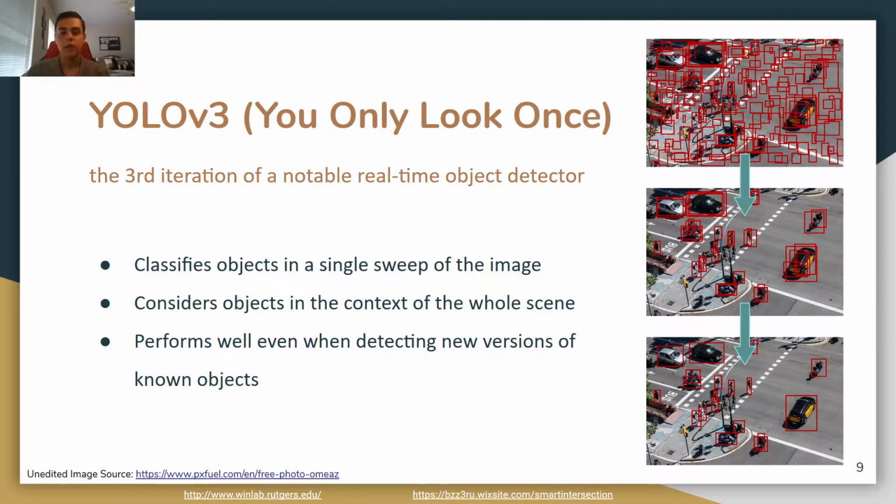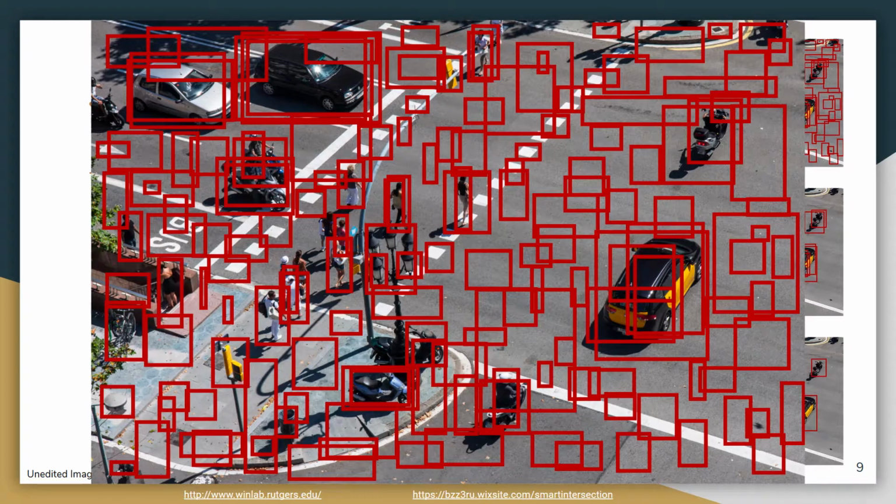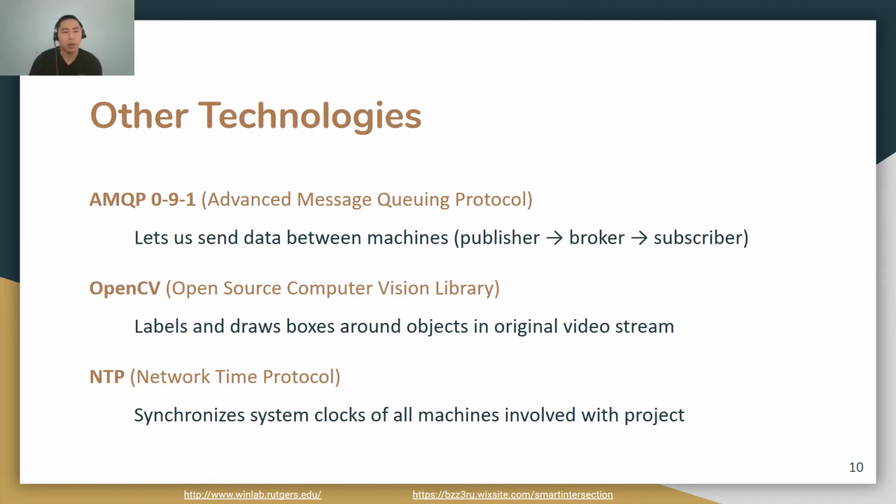Due to the way its underlying neural network is structured, it only needs to pass inputs through its system once, hence the name. Just for a bit of background, a neural network is used to classify certain objects based on trained data in the past. This results in very fast inference times, and also allows the algorithm to globally reason about objects and their context within the scene. This makes the algorithm more successful than others at recognizing new representations of objects it was originally trained on. As you can see in the top image, initially many possible choices for the location of desired objects are present, but this continues to be filtered down through some techniques in YOLO until a good fitting box is centered around the object. We use other technologies such as AMQP, OpenCV, and NTP as well.